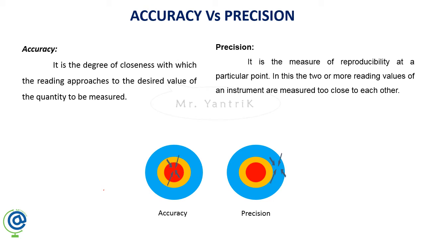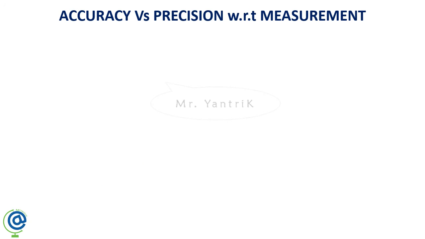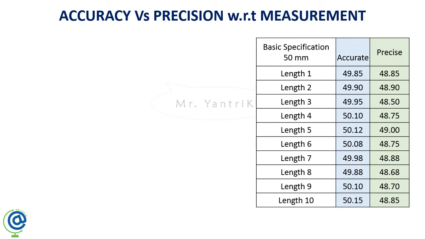And coming to the next slide, what is accuracy and precision with respect to measurement? Guys, a basic specification, for example, I have taken 50 mm of length 1. So length 1, length 2, I have taken 10 different equipments of different lengths. I have to measure all these lengths and say whether those are accurate or not. So 49.85, 49.90, 49.95, the total blue color column that you are having, those are 10 dimensions that you have.